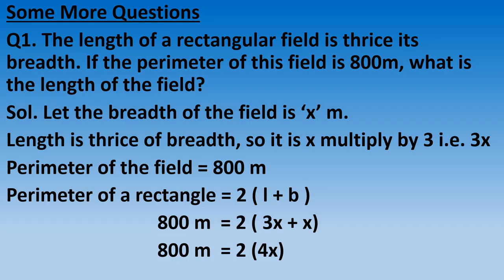Now see. 800 meter is equal to 2 multiply bracket. Now we have to solve the bracket first, according to the BODMAS rule. It is 3x plus x. Beta, x means 1x. 3x means 3 times x, but if it is written x, it means 1x. So 3x plus 1x is 4x. x will remain x only and 3 plus 1 will add. So 3x plus 1x is 4x.